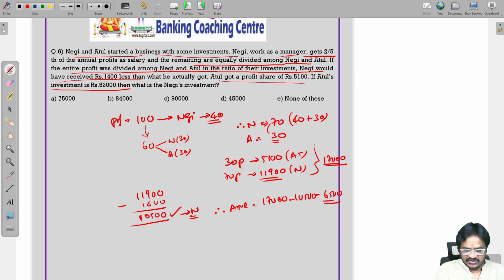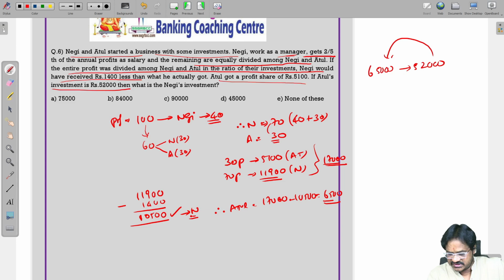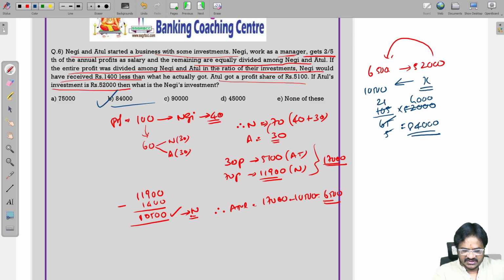Now, Atul's investment is 52,000. For 52,000, he is getting 6,500. Now, Negi is getting how many rupees? 10,500. Therefore, his investment will be definitely more. So, more by less, 105 by 65 into 52,000. 13 5s are 65, 13 4s are 52, 5 1s are 5, so 5 2s are 10, 4. Therefore, it is 84,000. So, Negi's investment is how many thousand? 84,000 is the correct answer.